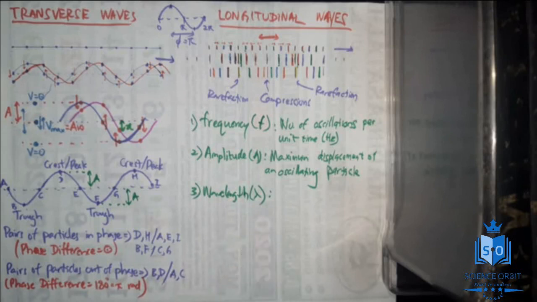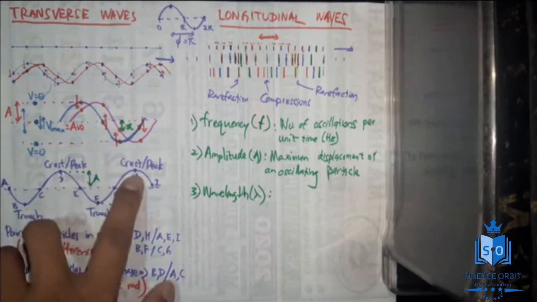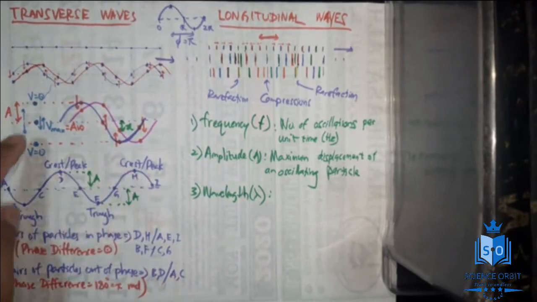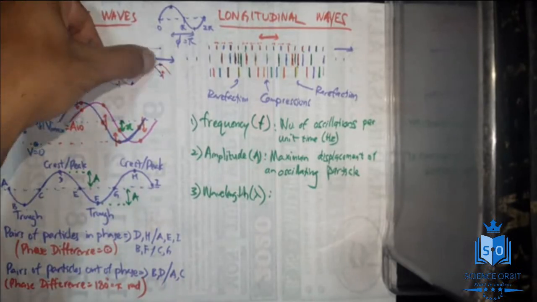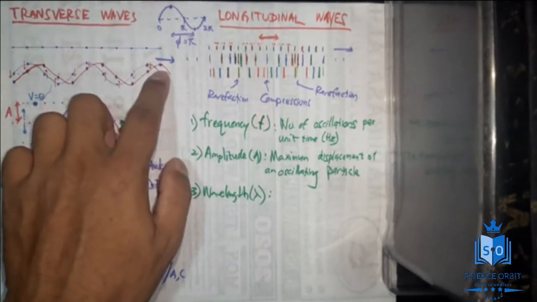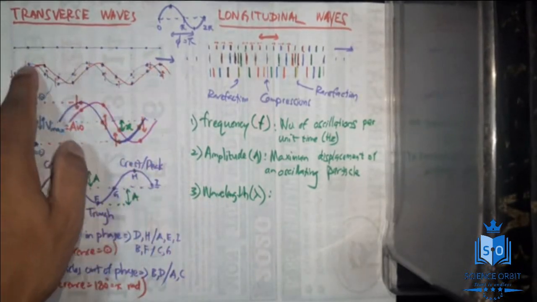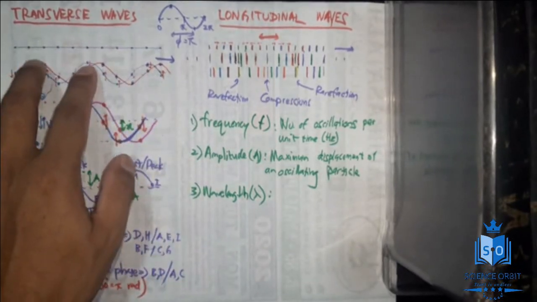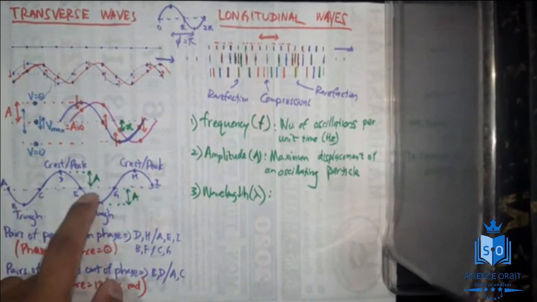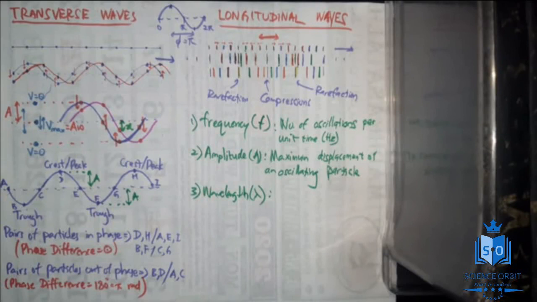The distance between two adjacent points which are in phase, D and H, two adjacent points which are in phase, right? Now I can say take the distance between this point and this point. That is not wavelength, because 1, 2, 3, all these 3 points are in phase because all are crests, but this point and this point are not adjacent. So this is the wavelength. Okay, this is the wavelength. This is the wavelength. Correct. And not only that, the distance between A and E also is a wavelength. Between C and G is also a wavelength. Why? The definition is the distance between two adjacent points which are in phase.